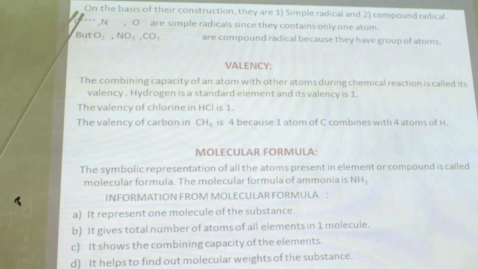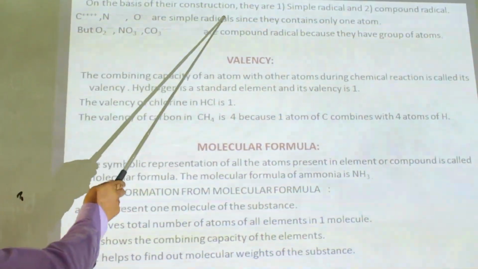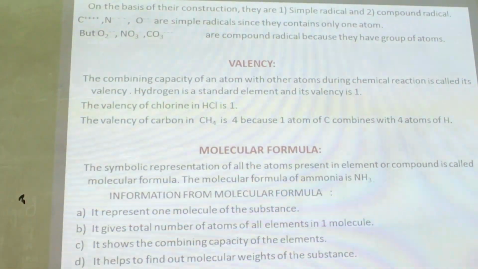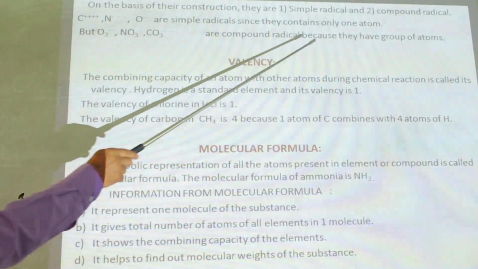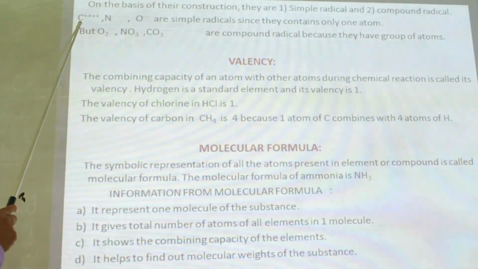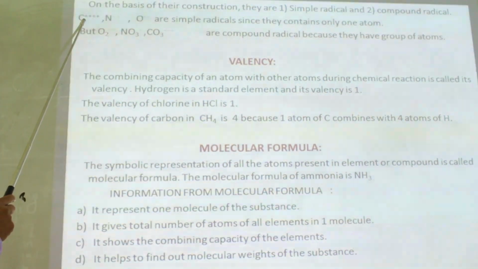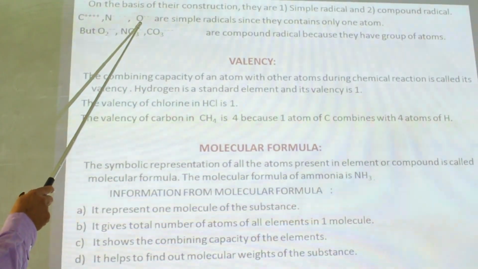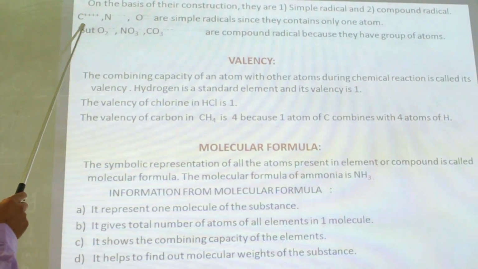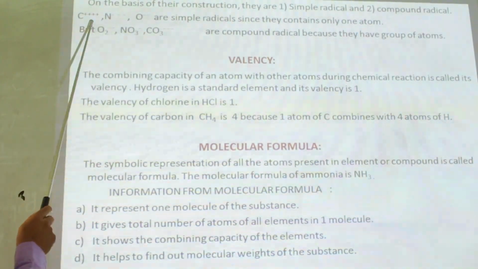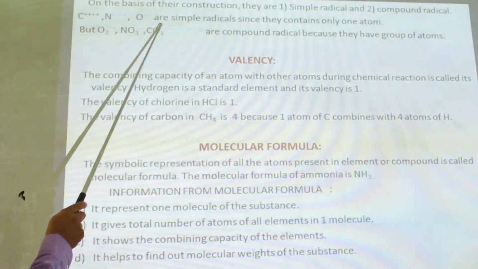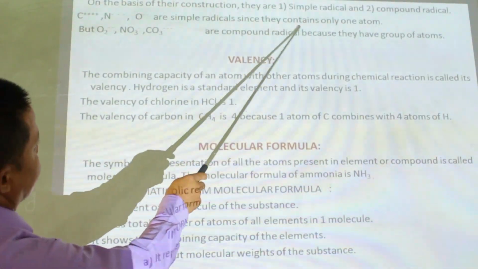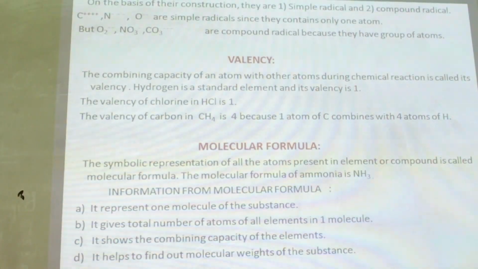These radicals, on the basis of their formation, are grouped into 2 types as well: simple radicals and compound radicals. Carbon has 4 positive charges, nitrogen has 3 negative charges, oxygen has 2 negative charges. But all these elements are made of only 1 atom, so they are called simple radicals.